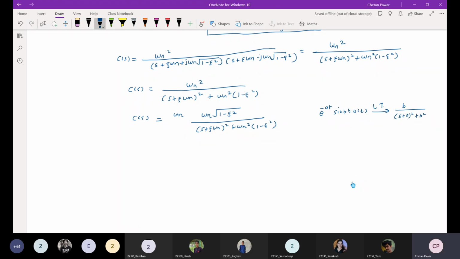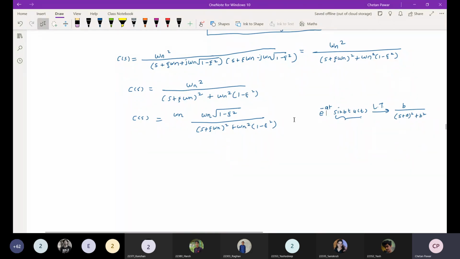Is it right? Okay, so first what I have done, I have taken the Laplace transform of this, and we have multiplied this particular signal with e raised to minus at. So when you multiply this particular signal with e raised to minus at, what will happen? There will be frequency shifting in the s domain, the frequency shifting property.